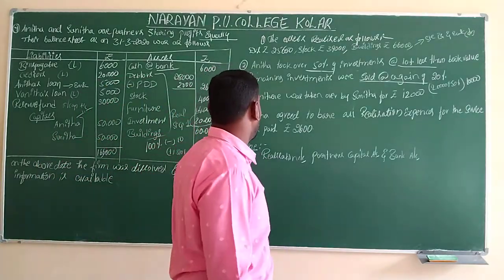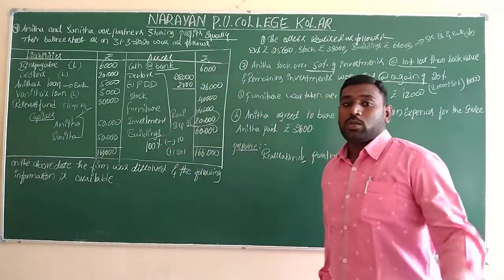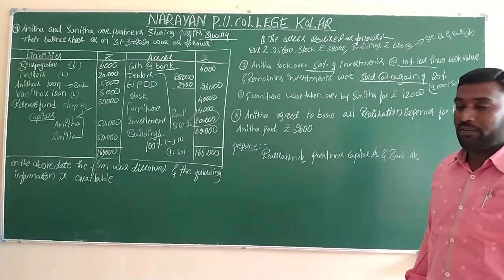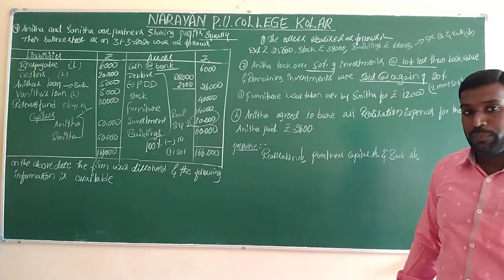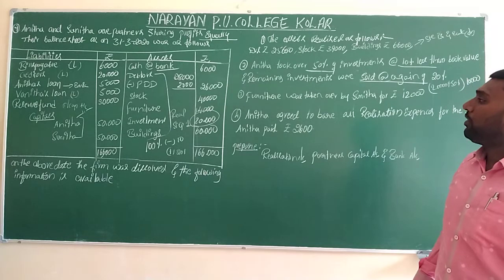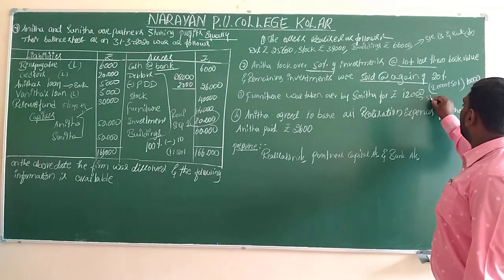So totally, adjustment number 2 we have to write in the realization account. So step number 3 and step number 5 we have to consider. Later it will come to the bank account and the partners capital account. Furniture was taken over by Sunita for rupees 12,000, everyone. So step 5.